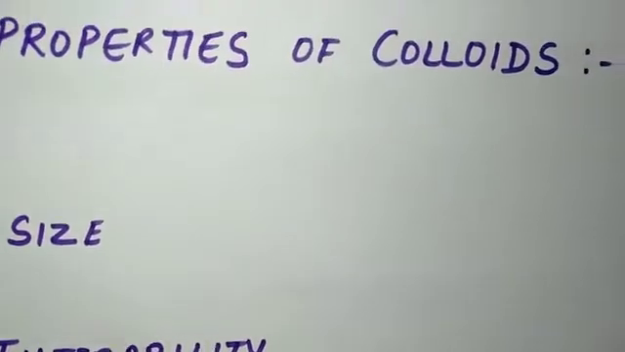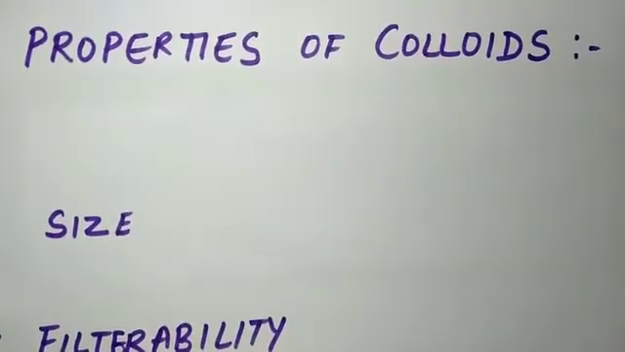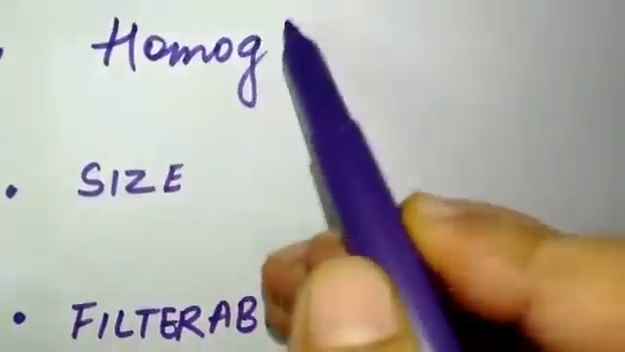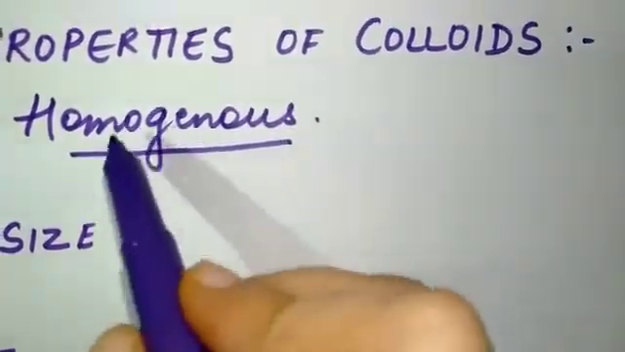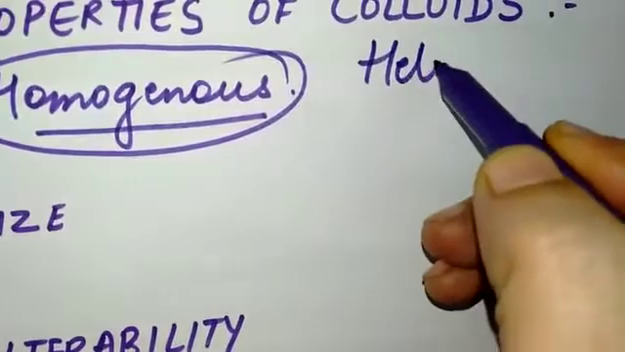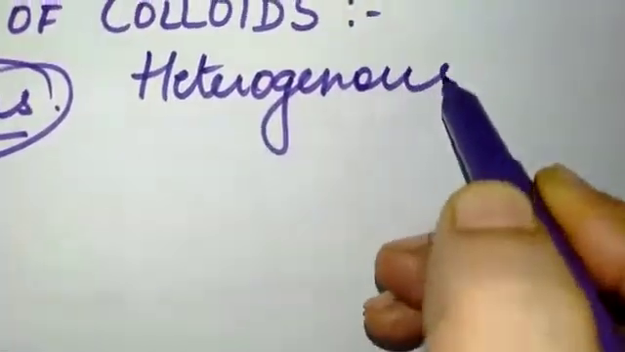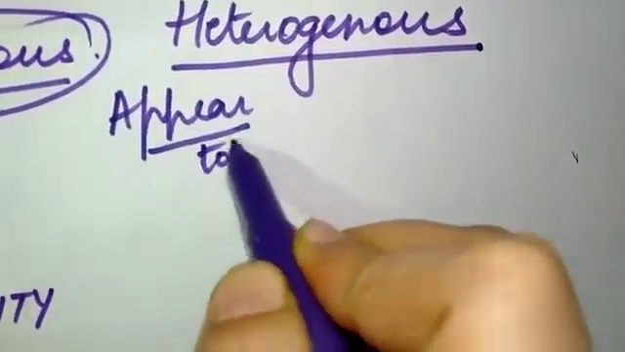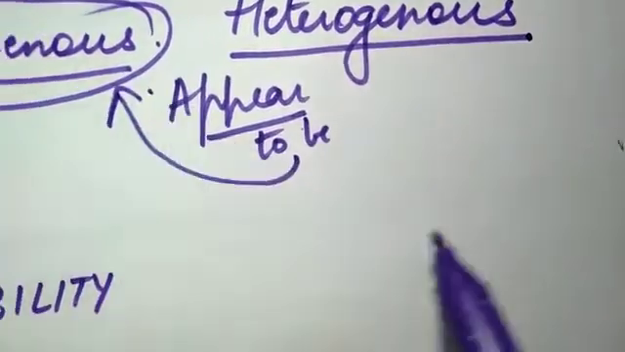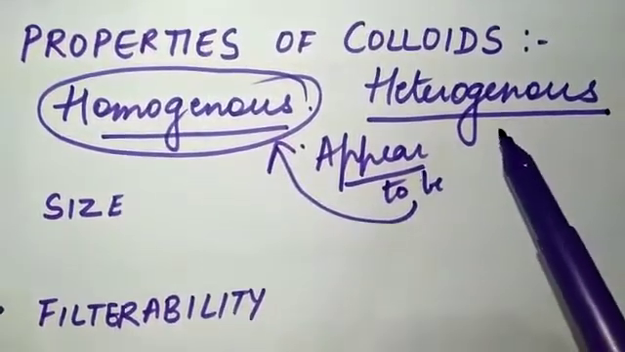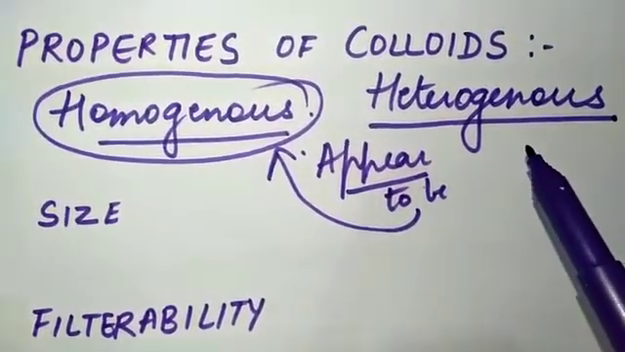Now let us talk about colloids. Colloids are homogeneous mixtures, no, they are heterogeneous. Actually they appear to be homogeneous. This is very important: colloids are heterogeneous mixtures, but they appear to be homogeneous. When we look at milk, we find that it appears homogeneous, but actually it is heterogeneous. They appear to be homogeneous, but they are heterogeneous mixtures.